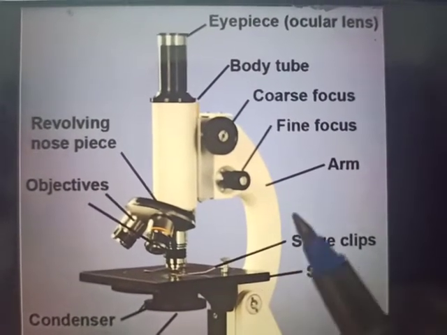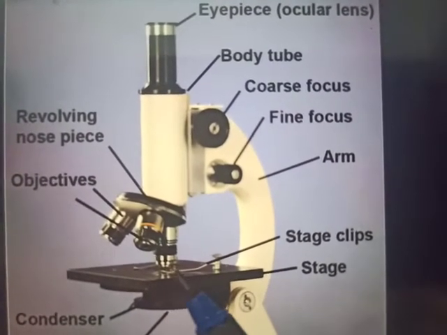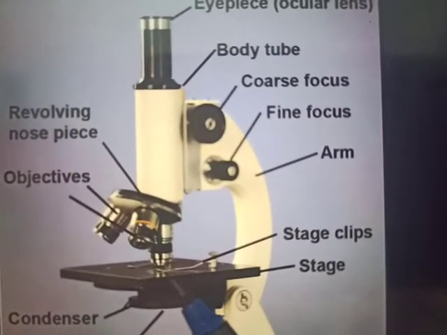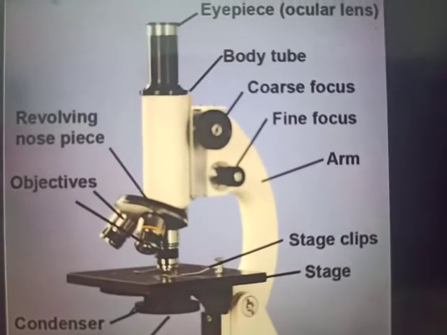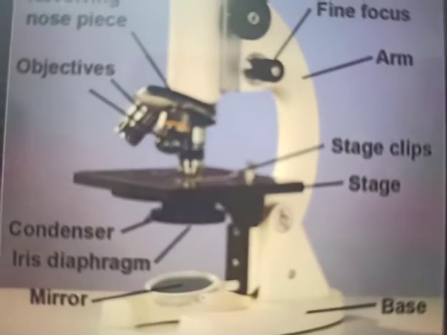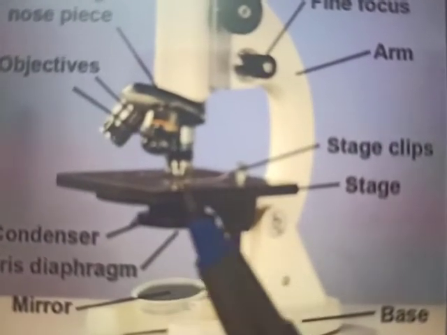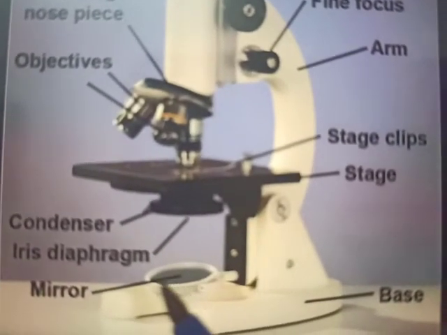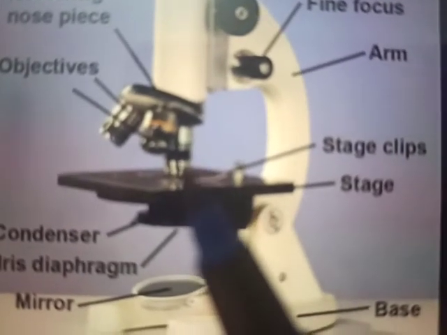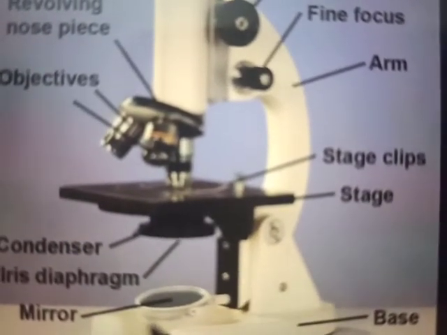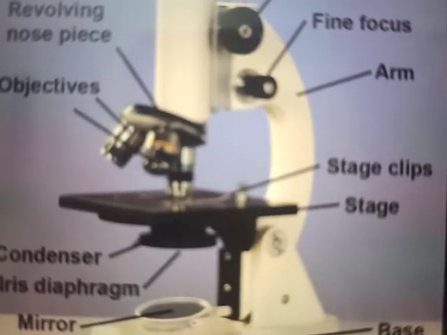This is the handle or arm of the microscope. This is the stage where we can place the slide, and these are the clips with which the slide can be held. This is the base of the microscope. Here the mirror is there, condenser and iris diaphragm. Students, what is the function of the mirror? It helps in focusing the light on the slide. That's why this microscope is also known as a light microscope, as we are using light to see the object.